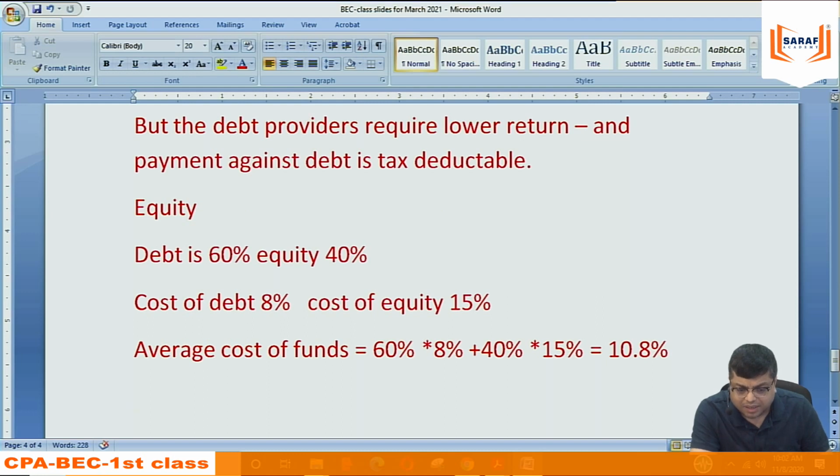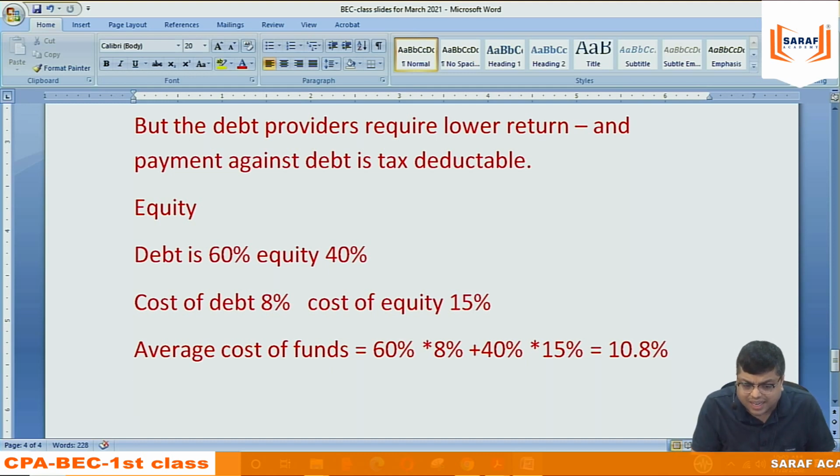In Saraf Academy, hypothetically, any company, when this is the data, then whatever money they have invested in the business, they need to earn 10.8% on that. They need to generate a return of 10.8% to satisfy their investors. You can say that shareholders are subject to market risk. Read offer related documents carefully. The company is not giving you any guarantee.